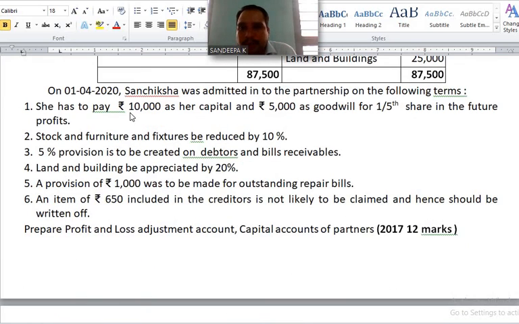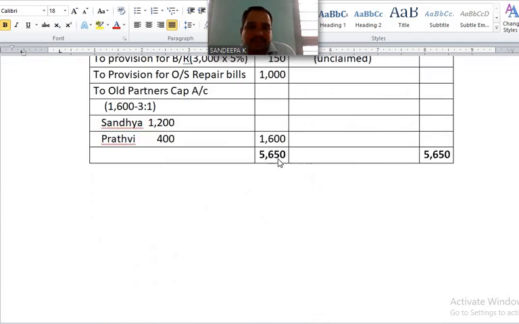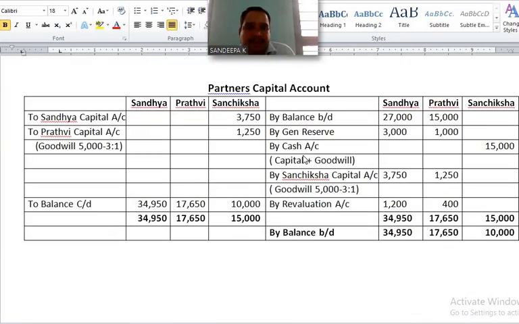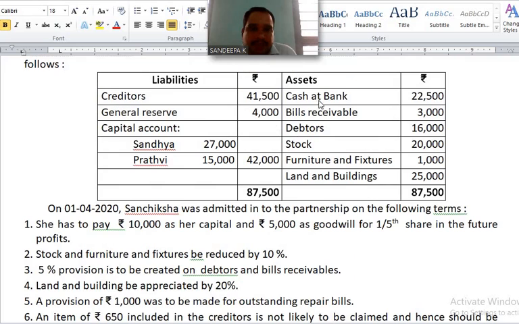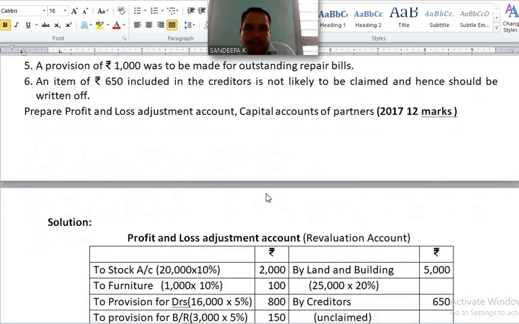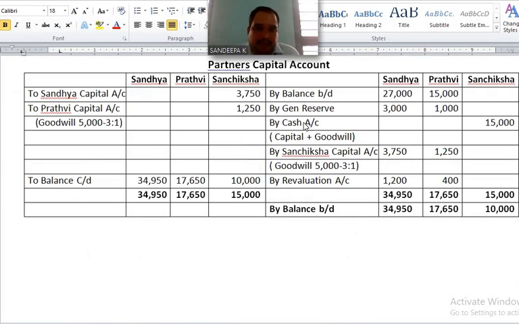Next, point number 1. She has to pay 10,000 as her capital and 5,000 as goodwill. New partner brings cash towards capital and goodwill. Entry: in the balance sheet, cash at bank given. You may write by bank here also.